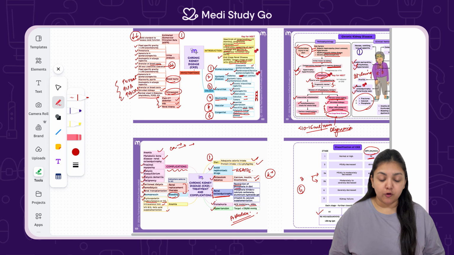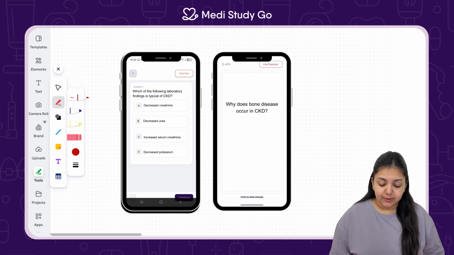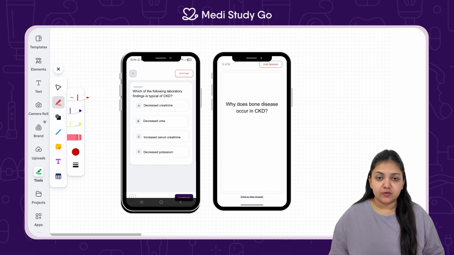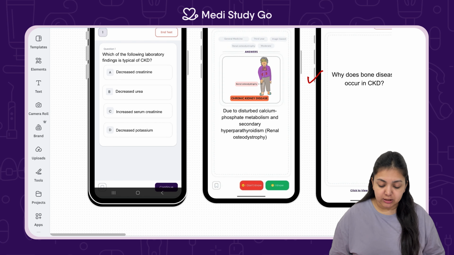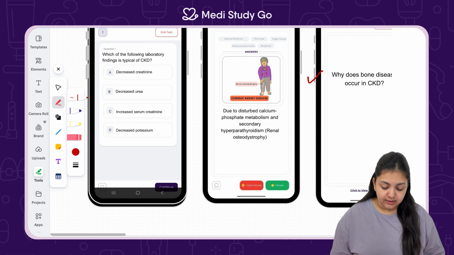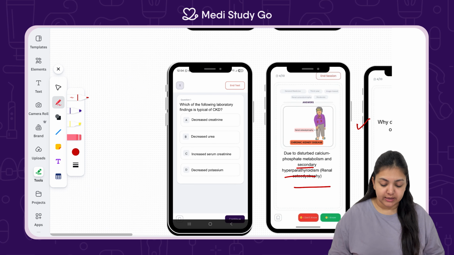But before signing off, we must solve a question every time we study a topic. For example, if I give you a flashcard and an MCQ over here, why does bone disease occur in CKD? Because the calcium is being replaced due to disturbed calcium phosphate metabolism. And secondarily, it occurs that the kidney is getting affected and bones get affected.